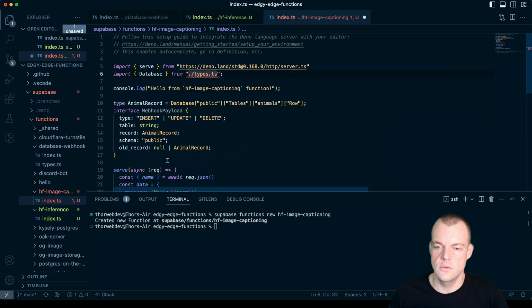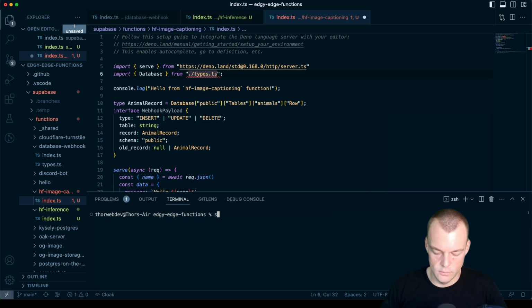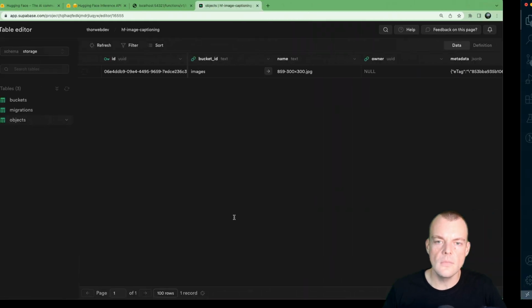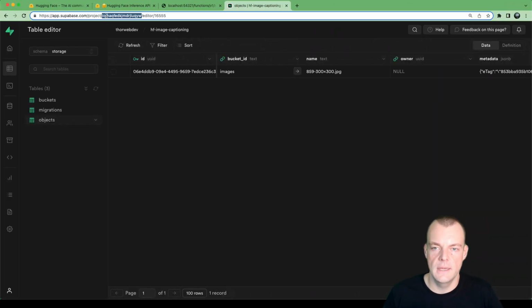And so what we can do is we can use supabase gen types typescript, and we provide our project ID. So our project ID we get from here.